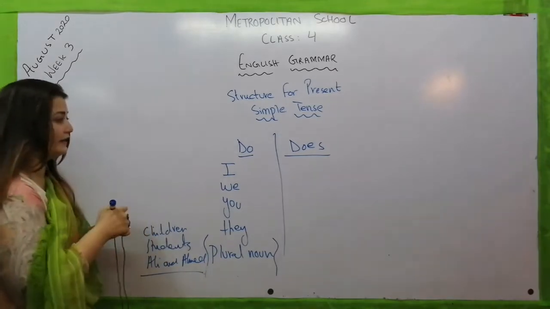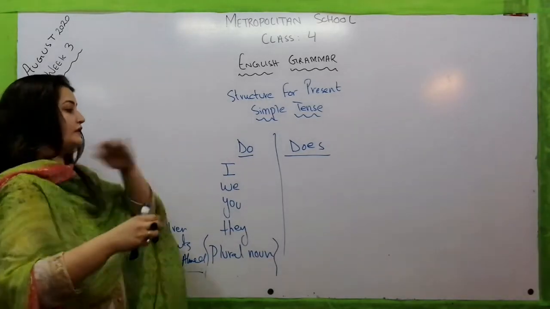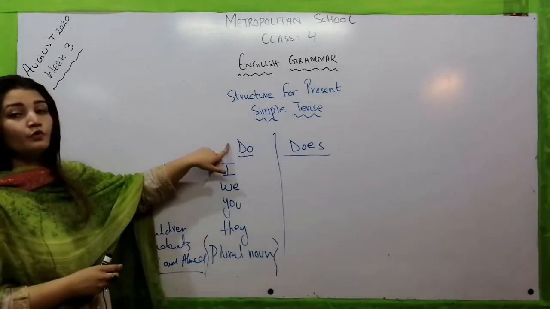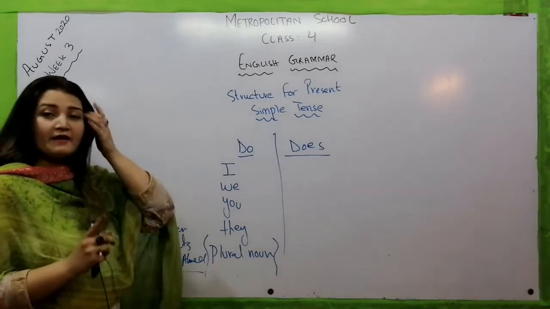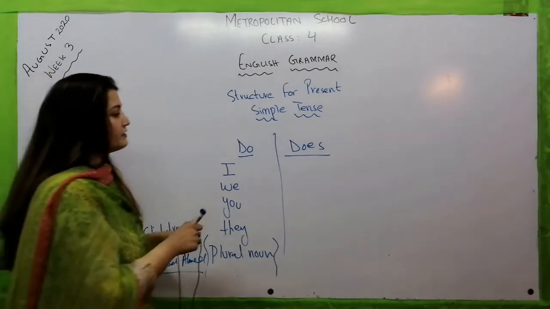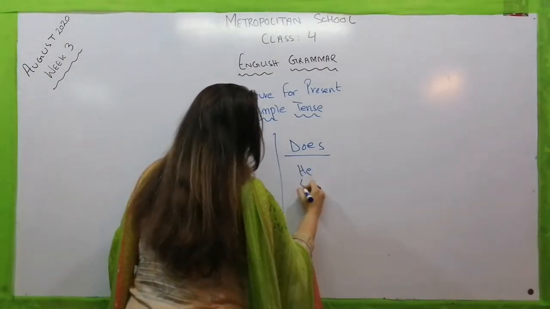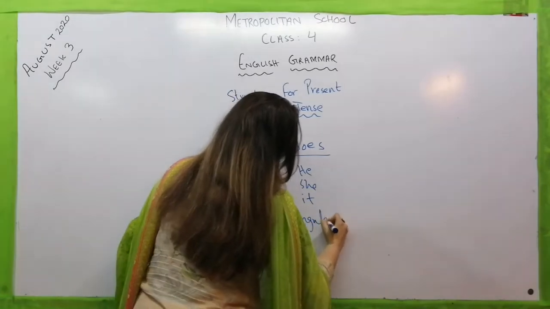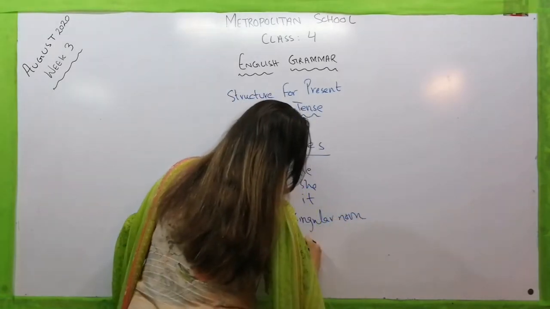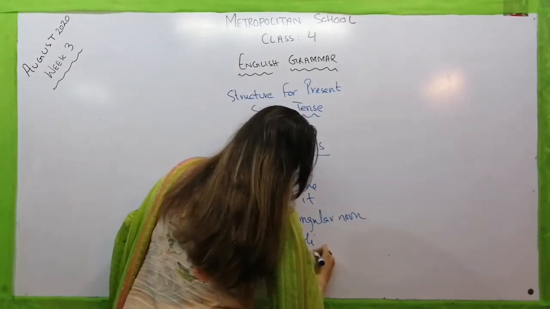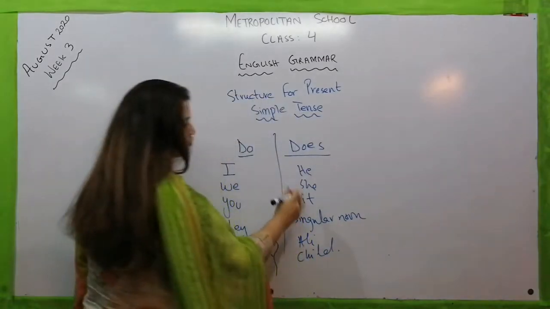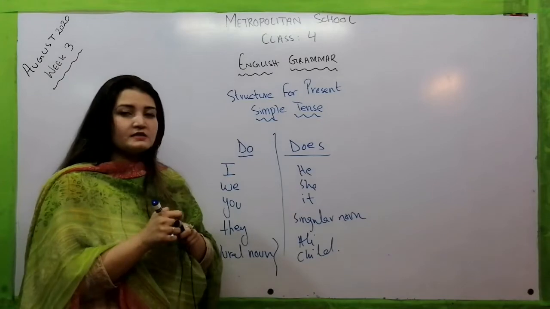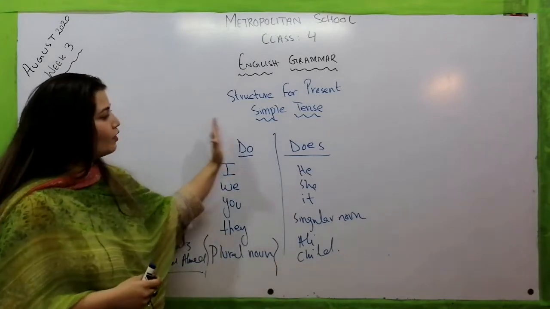So whenever in a sentence we find I, we, you, they or any plural noun, we will use "do" here. And whenever we talk about singulars like he, she, it or any singular noun, for example any name, child, Ali, whatsoever, we will use "does" here. So this is the basic difference between do and does.